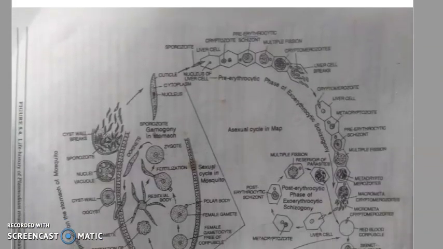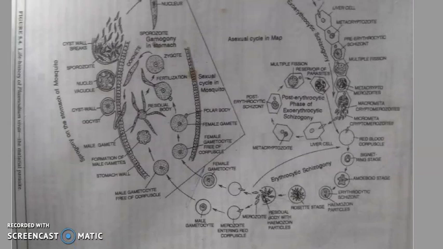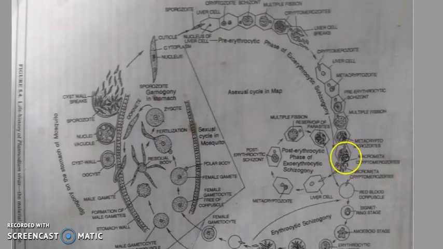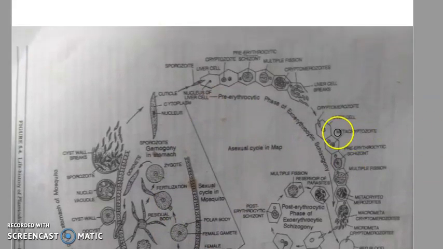Okay, this is the diagram showing the life cycle of Plasmodium. All these phases are occurring in the man, and the sexual phase is occurring in the gut of the mosquito. So we will start with the asexual phase that starts in the man itself. The first phase is schizogony.